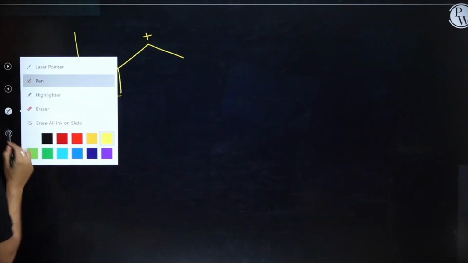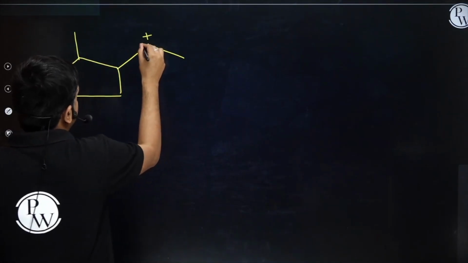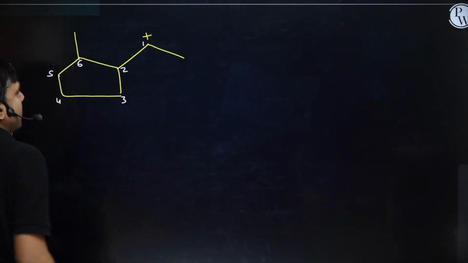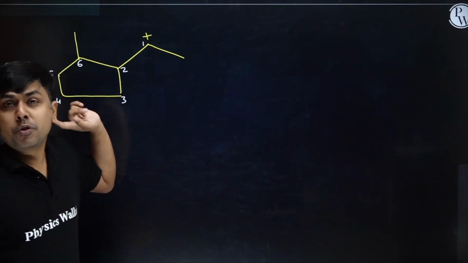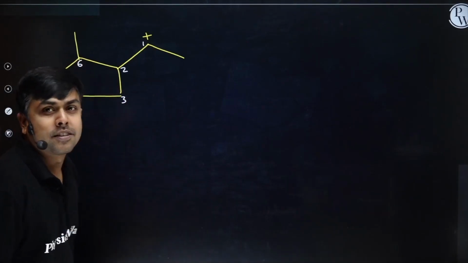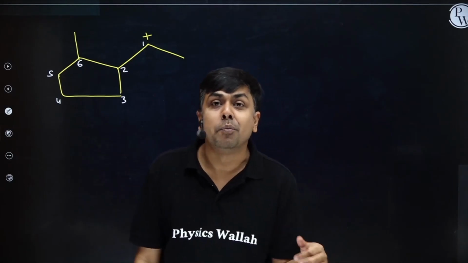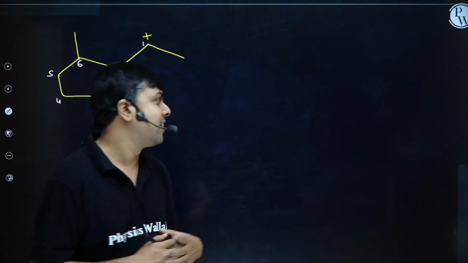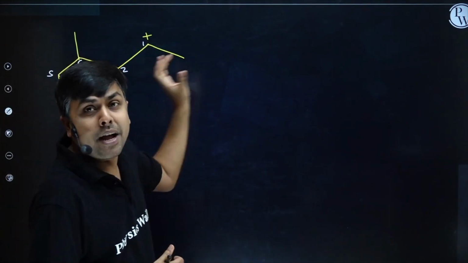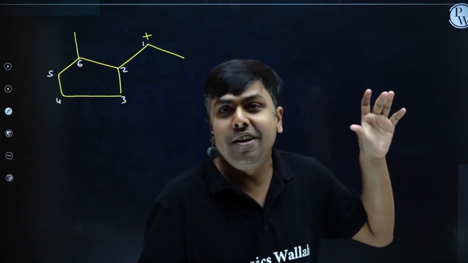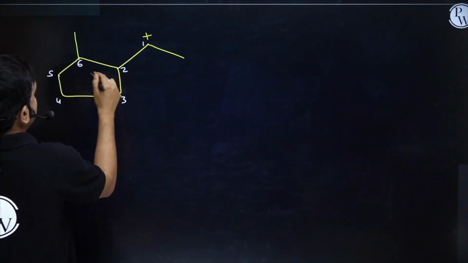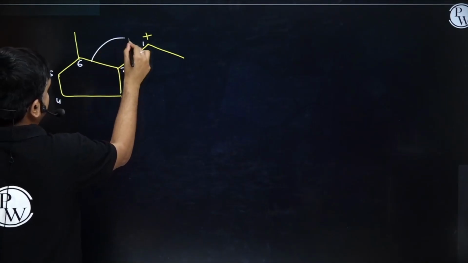Okay. I'm having a carbocation like this. Will it undergo ring expansion? Definitely yes. Let's do the expansion. 1, 2, 3, 4, 5, 6. Now, which bond should we cleave, 2, 3 or 2, 6? That bond will cleave which is having more nucleophilic character, or we can say which is having more electron density, right? Then it will have a better donation ability. 3 degree is having a better migration ability as compared to a 2 degree, right? So I'm going to cleave this particular bond. Okay, so this bond is going to migrate. This bond will shift here.